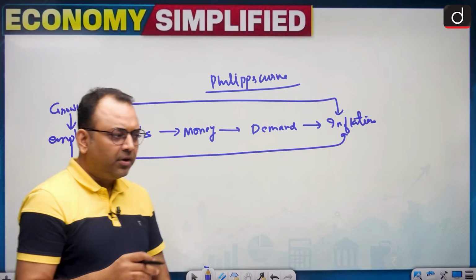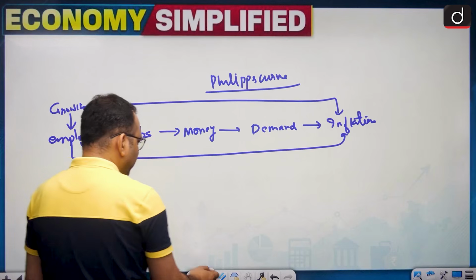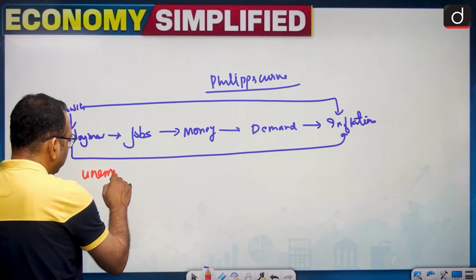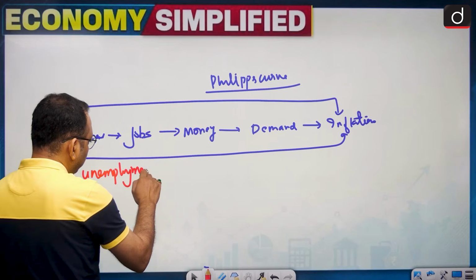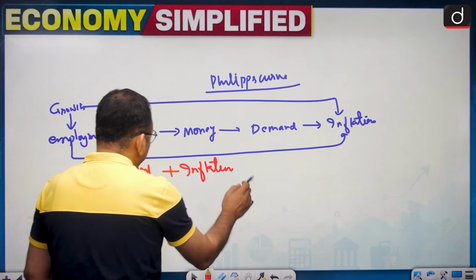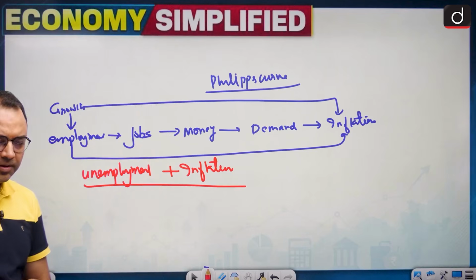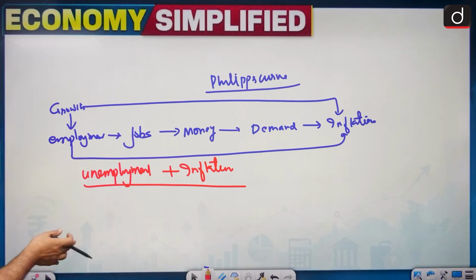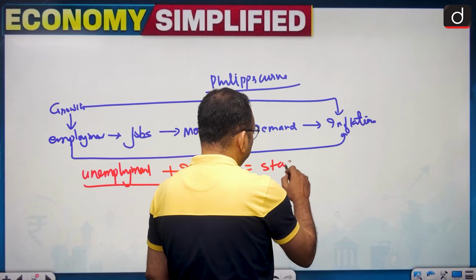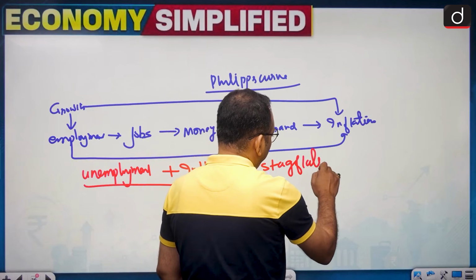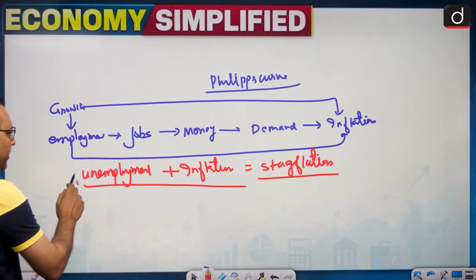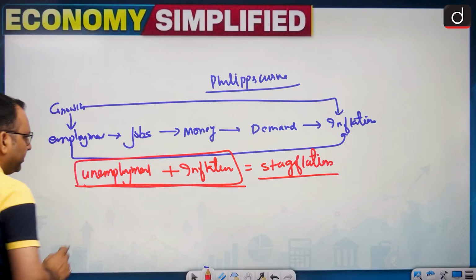The problem is, suppose we have a situation where we have both unemployment and inflation. These two are contradictory in nature, right? But suppose they both come together. This situation is called stagflation, a situation where we have the unemployment and the inflation together.